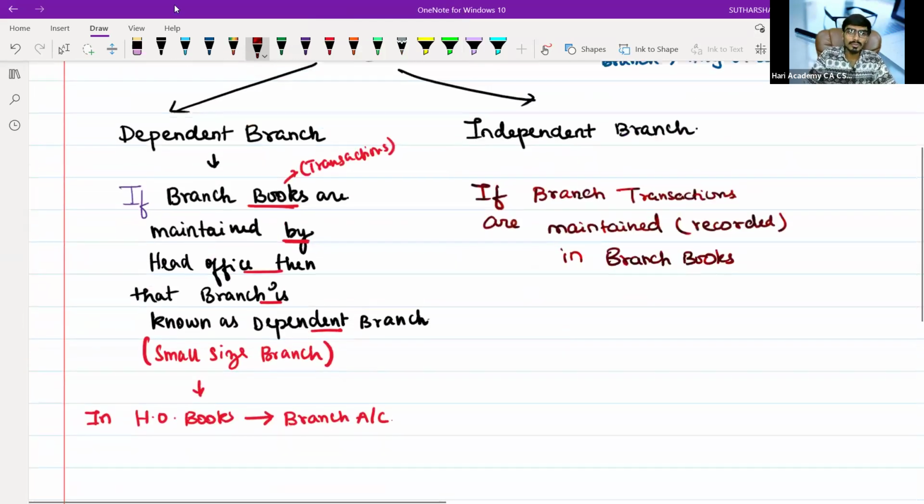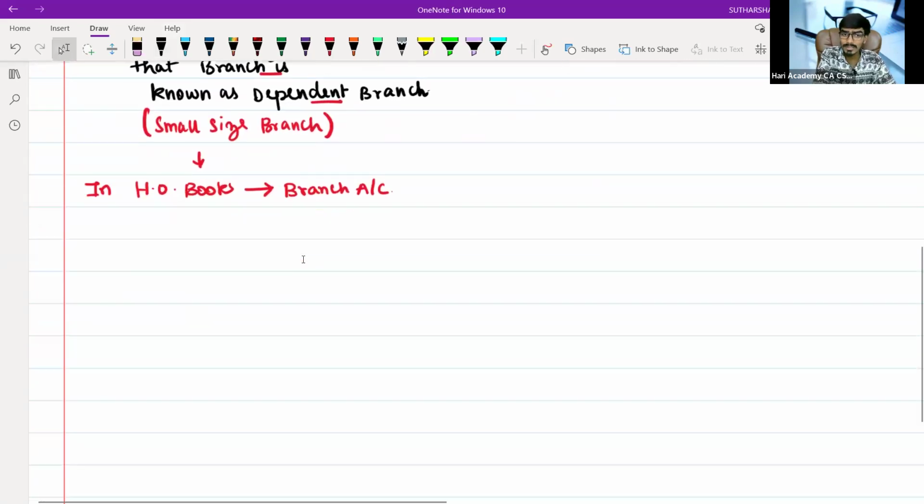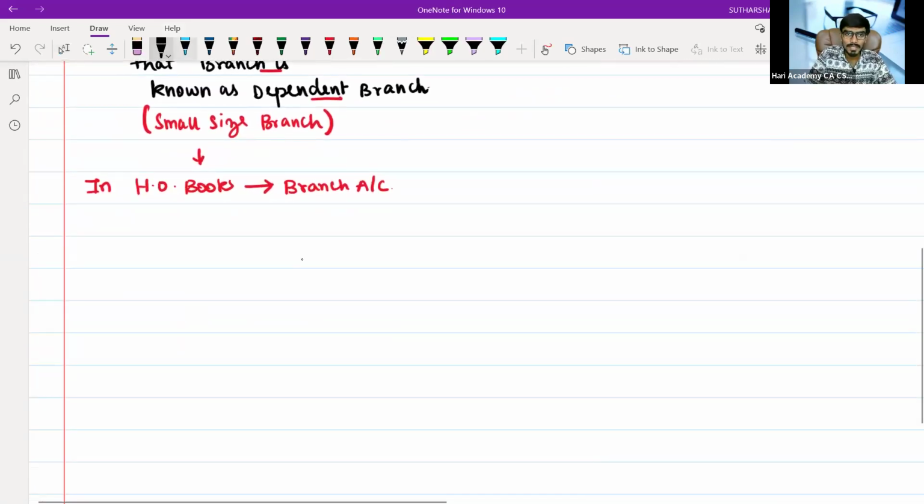Again, I will tell you, under that 90%, 80% of the portion are dependent branches. The remaining 20% are independent branches. The preparation of independent branches is so simple, you can easily do. But the preparation of dependent branches is complex and you need to have a better clarity over the subject. Basically, under the dependent branch, we bifurcated into 4 parts.